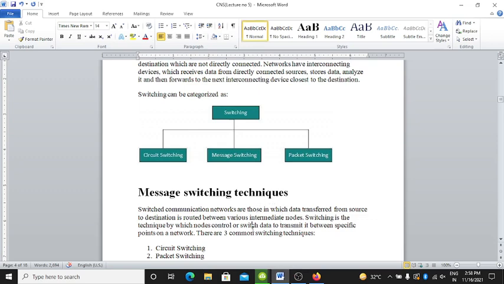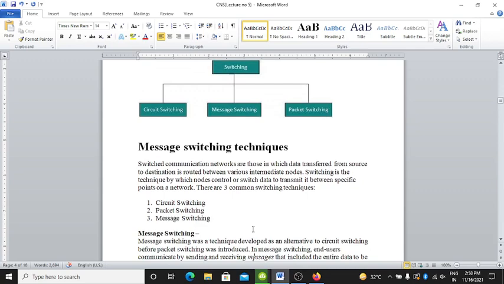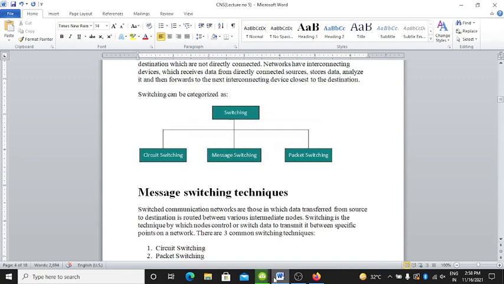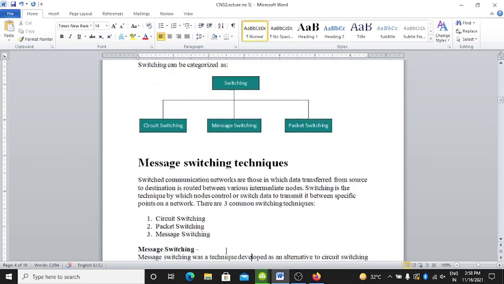Message switching techniques are there. Switched communication networks are those in which data transfer from source to destination is routed between the various intermediate nodes. Switching is the technique by which the nodes control or switch data to transmit it between specific points on a network. There are common switching techniques: circuit switching, packet switching, and message switching.